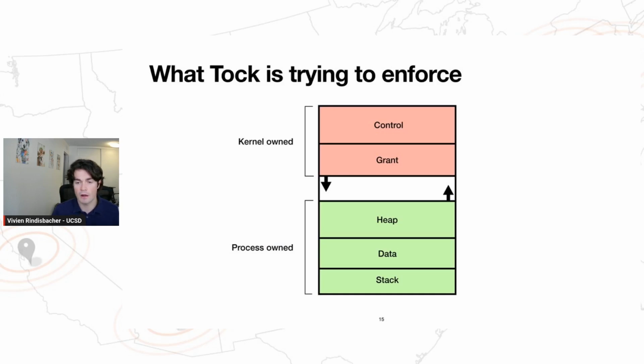Now, every Tock process, as I mentioned before, gets a stack, data, and heap in RAM, as well as a kernel-owned grant region of memory, which is dynamic memory used by the kernel for process-specific tasks. From a process isolation perspective, we want to allow the process access to its stack, data, and heap, but crucially, not the kernel-owned grant region, which you can see in red above. And the way that we're going to do that is by using MPU regions to cover the process stack, data, and heap, so that the process can actually access that memory, but access nothing else.